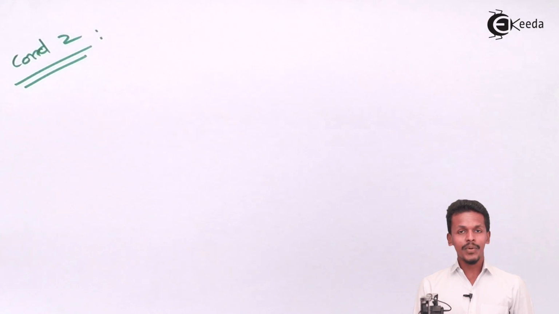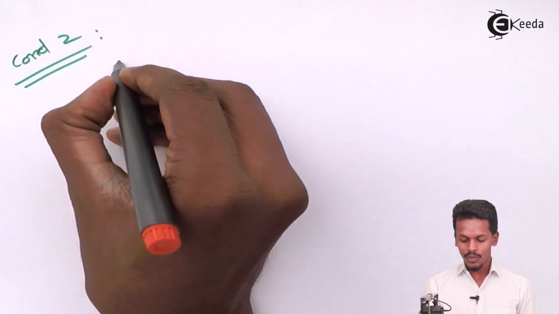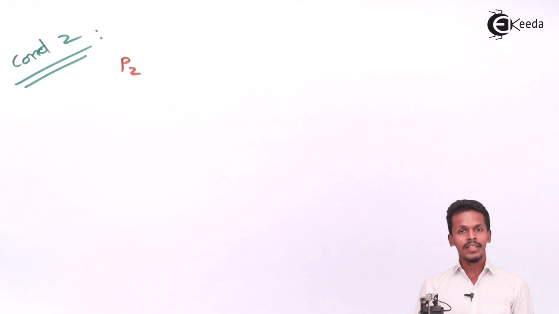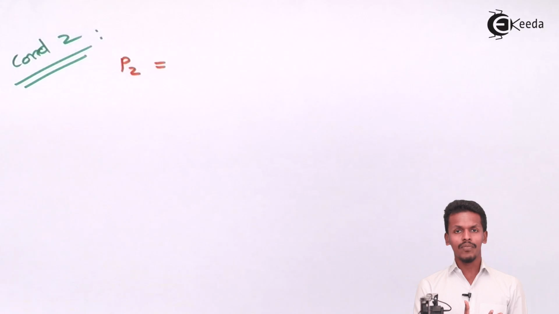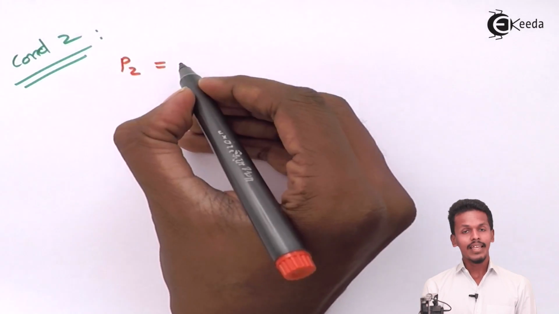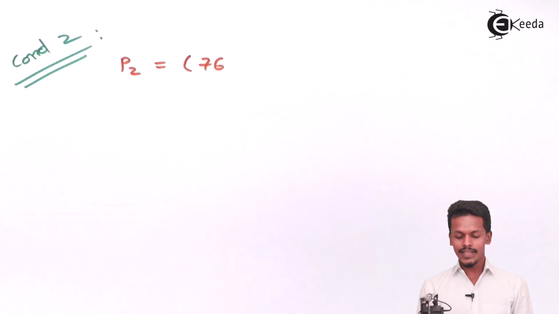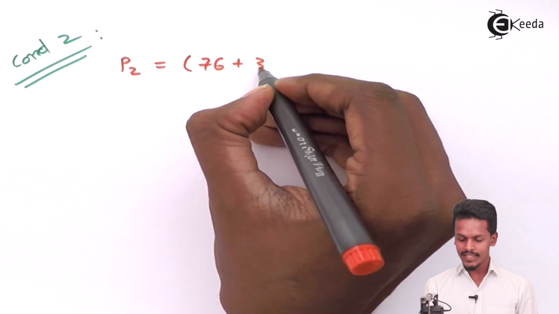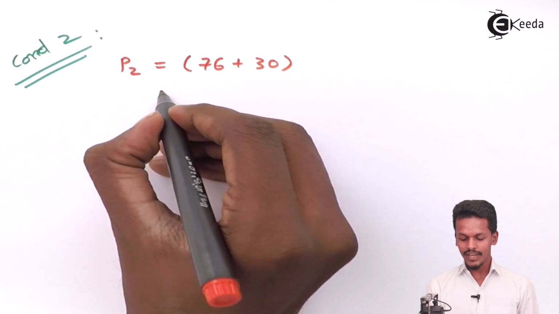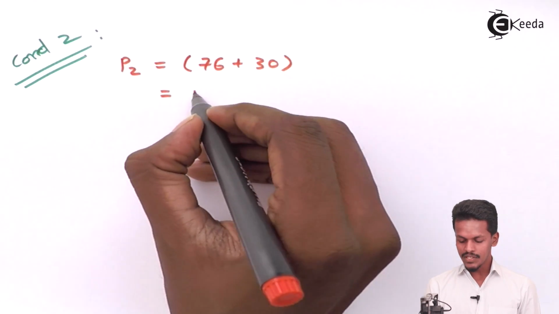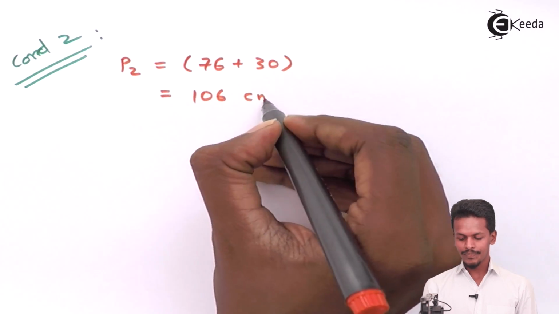We know the height of the mercury was 76 centimeter, and now we are talking about the pressure as P2. According to the level of the mercury, 76 centimeter was earlier with us, and if we have added 30 centimeter of mercury, that will give us a total of 106 centimeter.